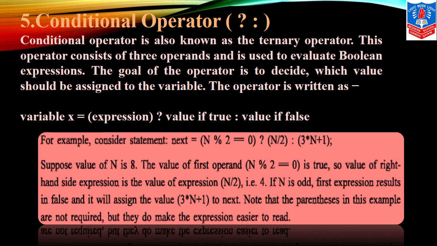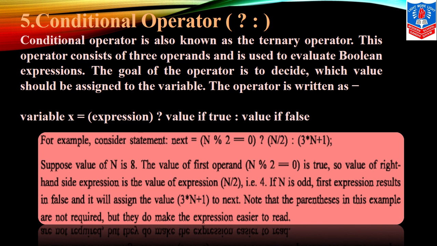Okay. Now we come to the conditional operator, children. The conditional operator is known as the ternary operator. This operator consists of 3 operands that are used to evaluate Boolean expressions. The goal of the operator is to decide which value should be assigned to the variable. The operator is written as variable x is equals to expression question mark value if true and value if false.